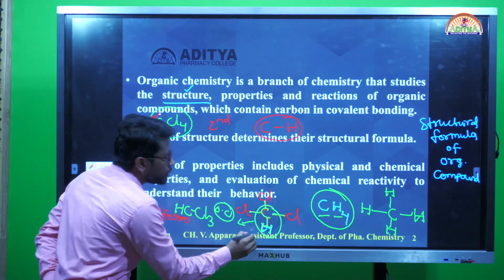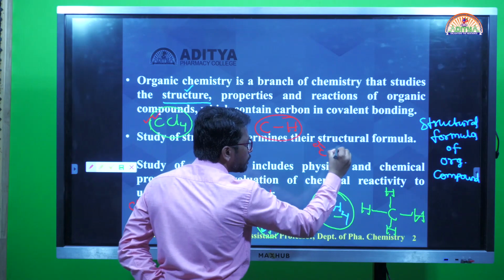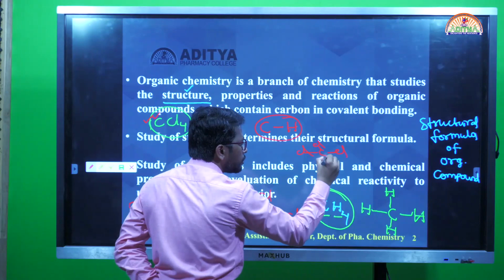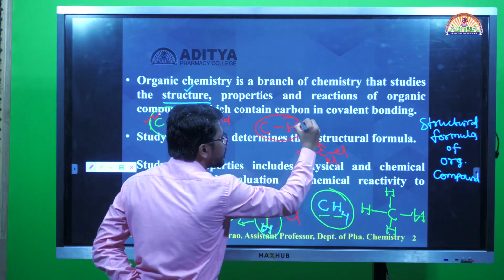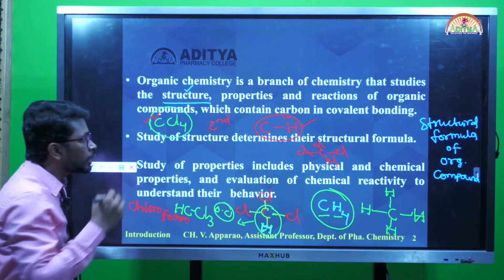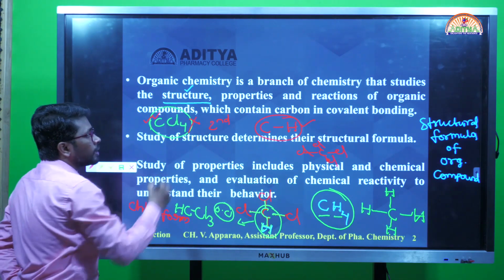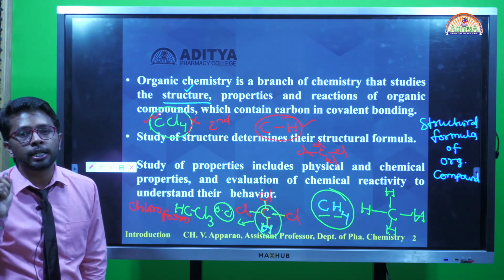Simply carbon with one chlorine, second chlorine, third chlorine, fourth chlorine. In the CCl4 structure there is no carbon-hydrogen single bond or covalent bonded system, so I can consider carbon tetrachloride as not an organic compound.